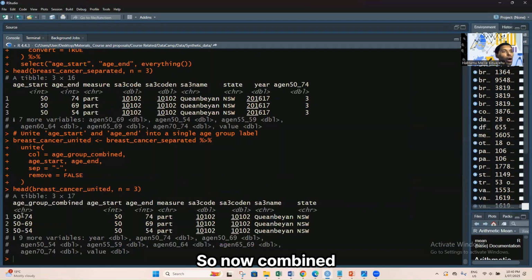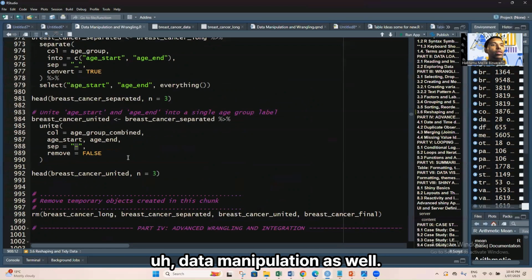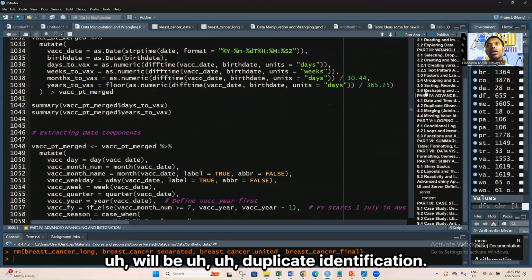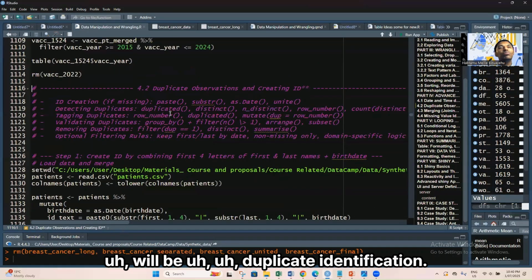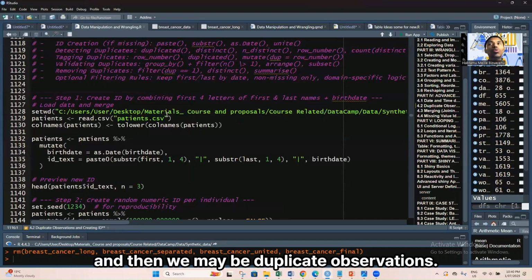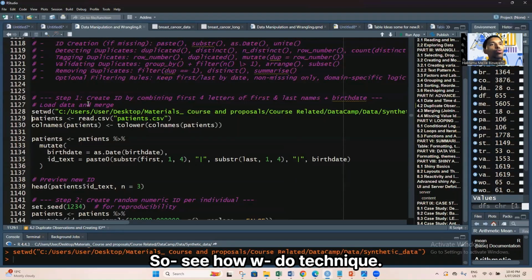So now combined is coming like 50 to 70, 50 to 69, 50 to 54. This is one of the options that we may use in our daily data manipulation as well. The other we will see in this presentation will be duplicate identification. When we work on data, there is a possibility of repeated measures on the same individual, and then we may have duplicate observations. So see how we use the techniques.